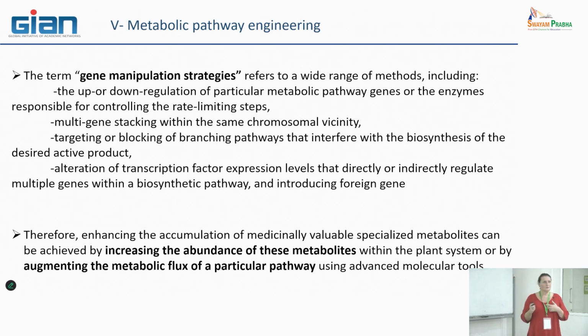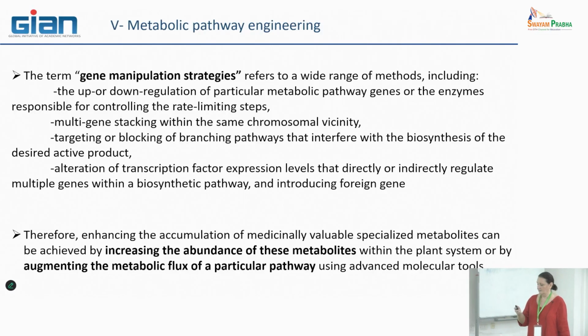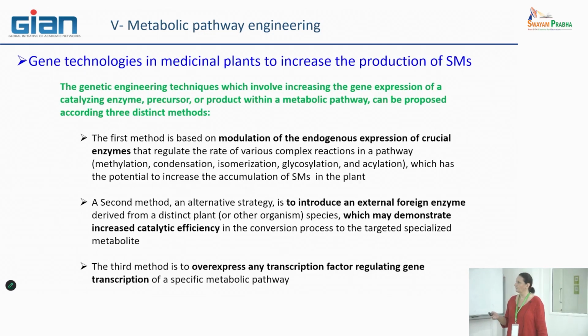So these are the general strategies, the general ideas we can decide on before entering an engineering process.